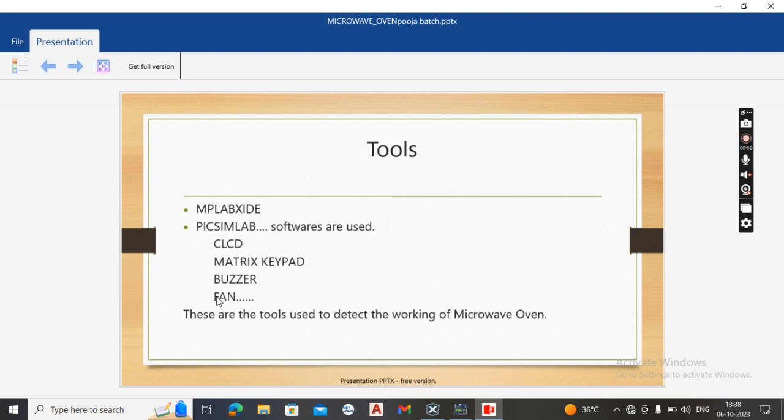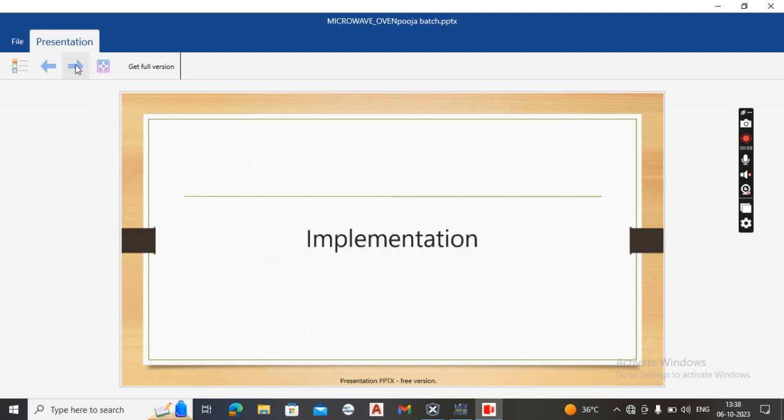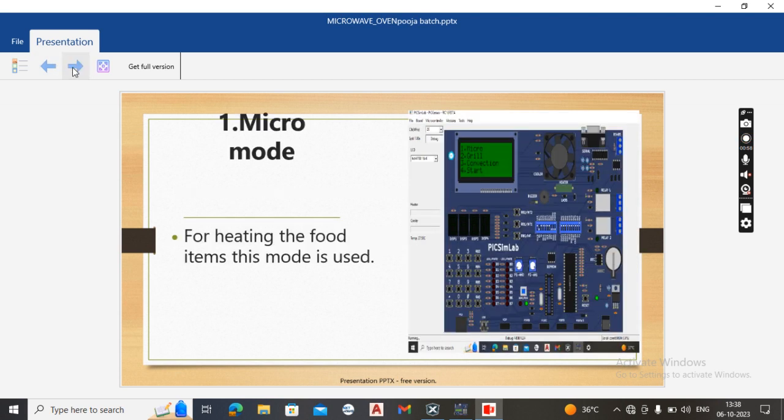implementation process and the completion of the overall process of the microwave oven. We have three different modes. Here we see on the screen: micro, grill, convection. These are the modes we have used in the microwave oven.